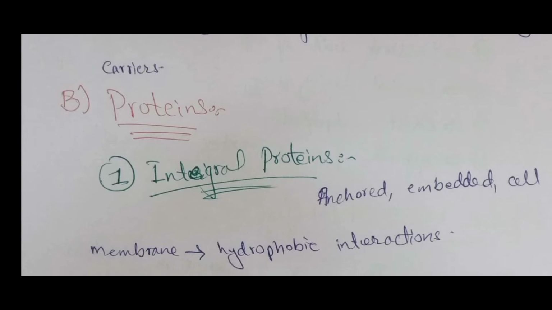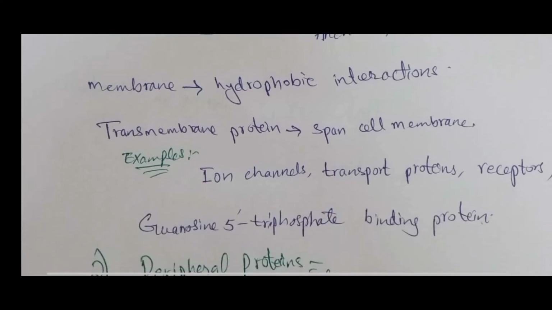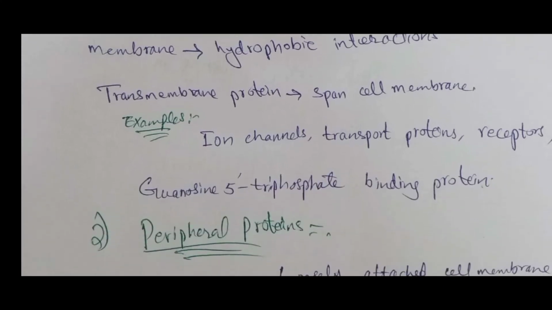What about the protein part? Proteins may be integral proteins and peripheral proteins. Integral proteins are those that span or pass through the cell membrane, or they are anchored or embedded in the membrane by the hydrophobic interactions of the phospholipids. Transmembrane proteins span the cell membrane completely, such as ion channels, transport proteins and receptors, and also guanine triphosphate binding proteins.